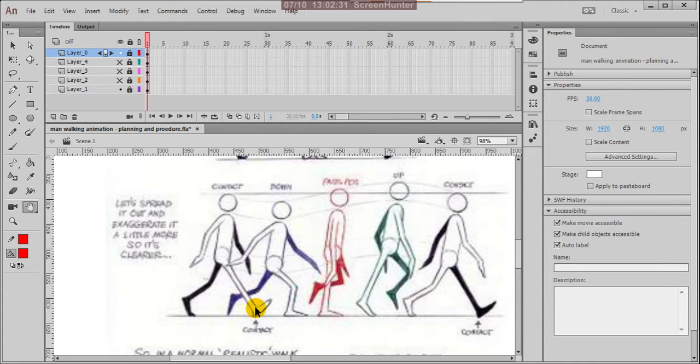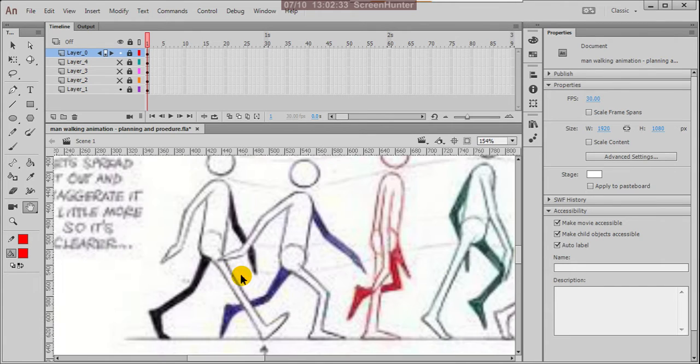If you observe here, suppose this is the right leg. His right leg is in front and the exactly opposite leg is in black, the back leg in black. The hand position must be opposite to your legs. That means the front leg, the right leg, is in front, so your right hand must be back.